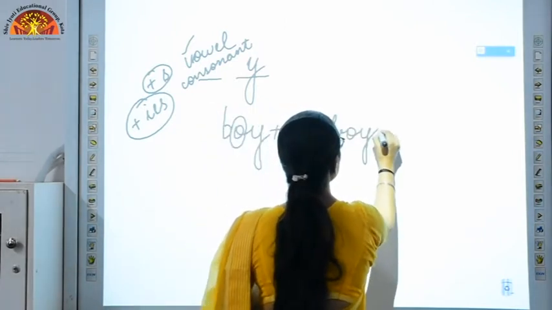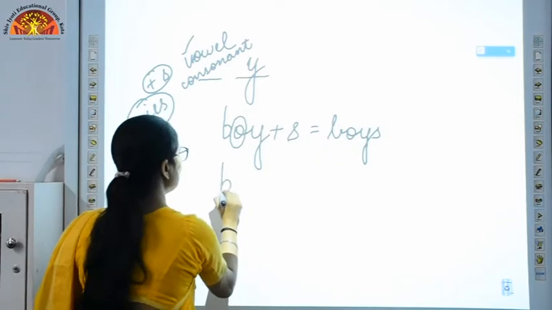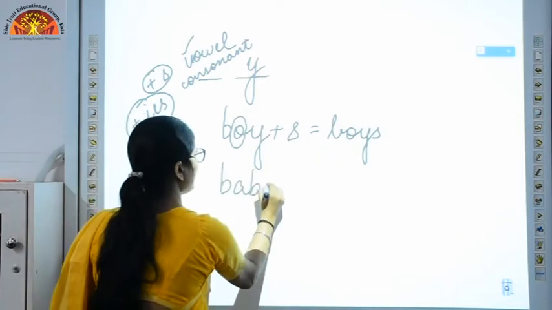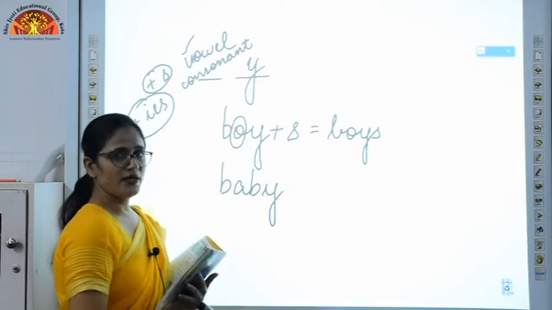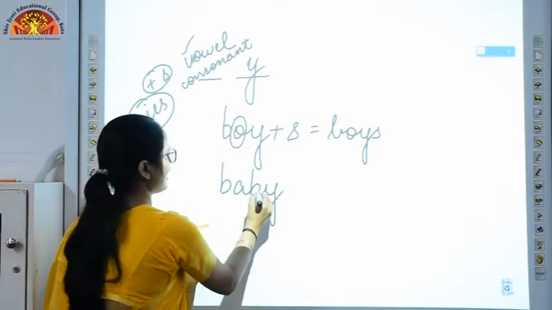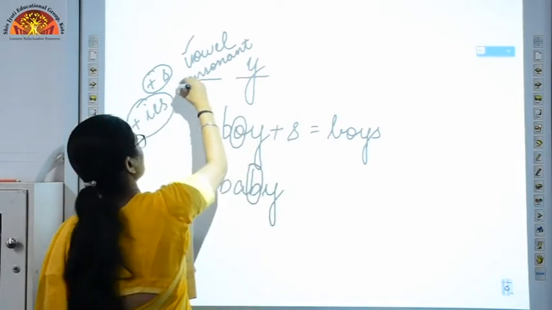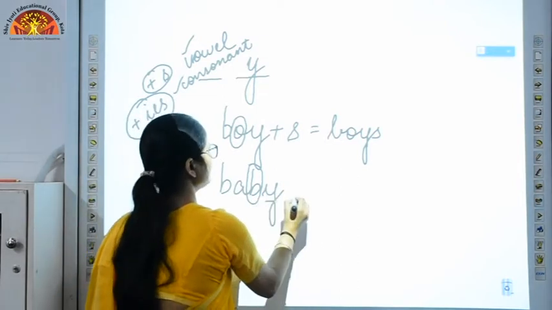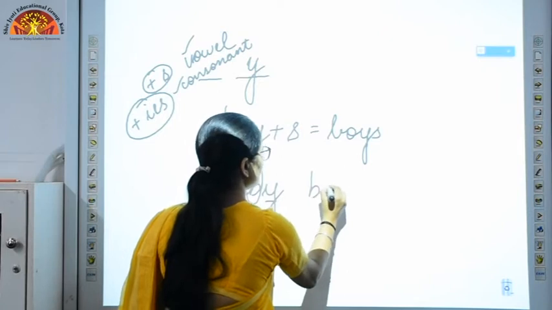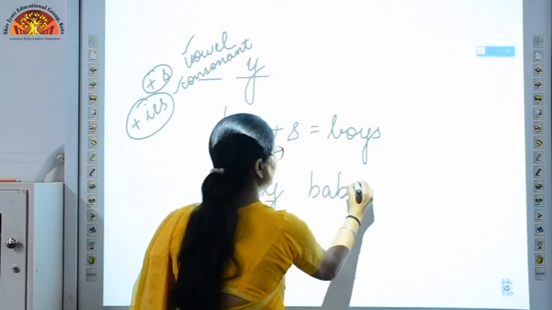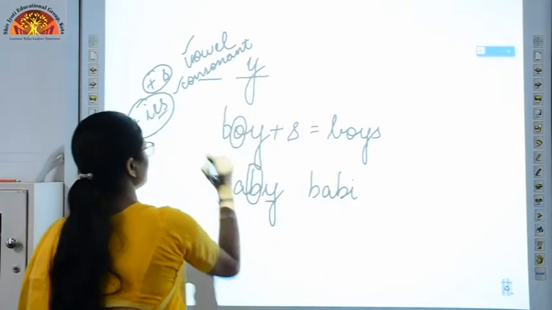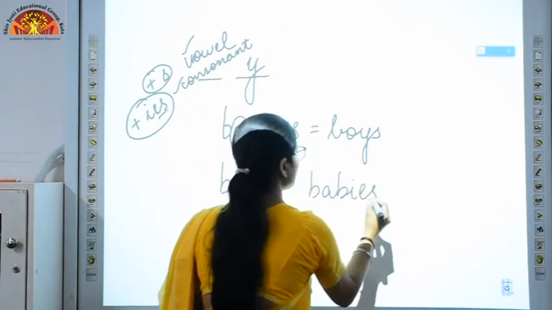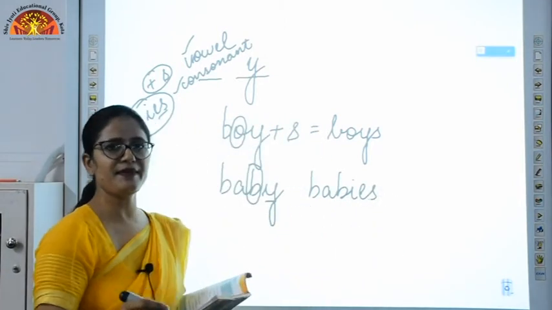Now if my word is baby, B-A-B-Y, you can see just before Y there is a consonant. In case of a consonant, we have to replace Y with I. So my word will be B-A-B-I and I need to add ES, babies. So the correct plural form will be babies.